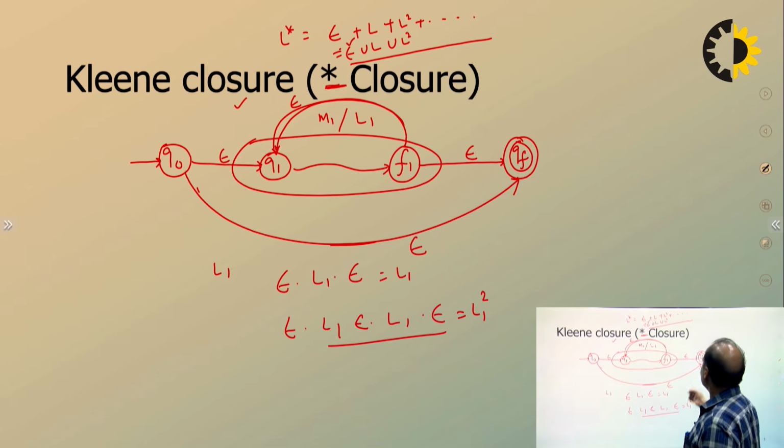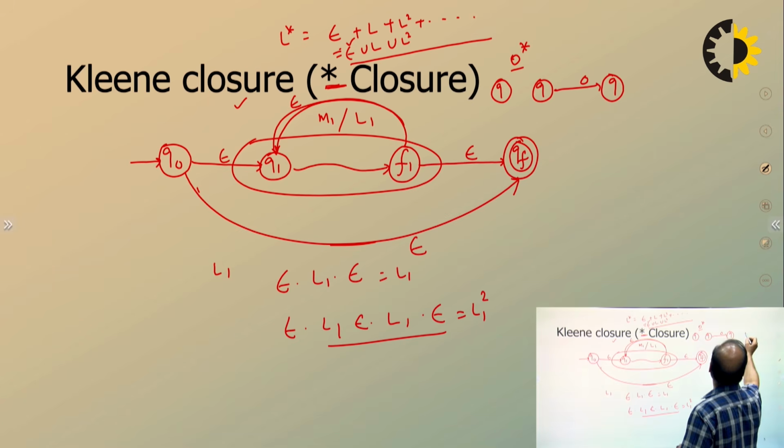Similarly, let's say I'm interested in 0 star. It's very simple to construct a machine for 0 star by using Thompson construction. We call it Thompson construction. So make a machine for 0 here. Take an additional starting state, take an additional final state.